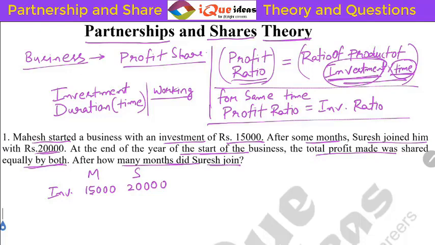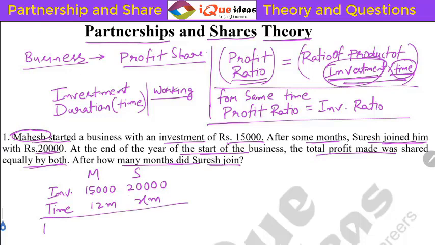Now see, Suresh joined later. That means nothing is mentioned about Mahesh, so Mahesh was there by default for the entire period of 1 year. Now 1 year is 12 months. So the time duration for Mahesh is 12 months. Now for Suresh, let's say it was X months. We are assuming that Suresh was there in the business for X months.